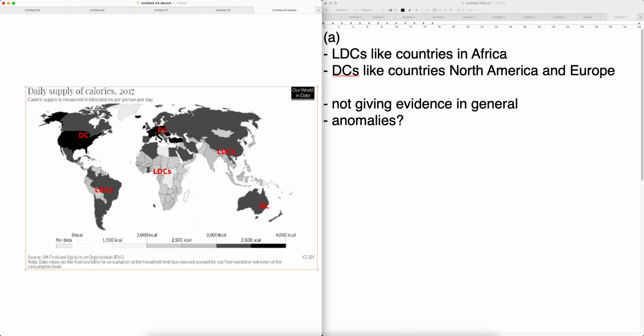Now, what evidence to cite? You can cite the range of values. For example, most of you tell me that DCs have a higher food consumption than LDCs, right?